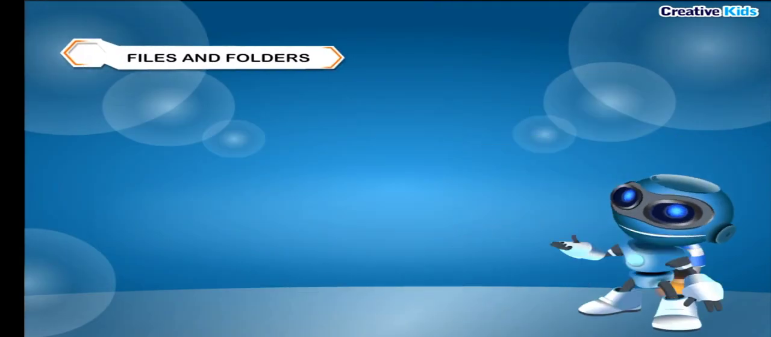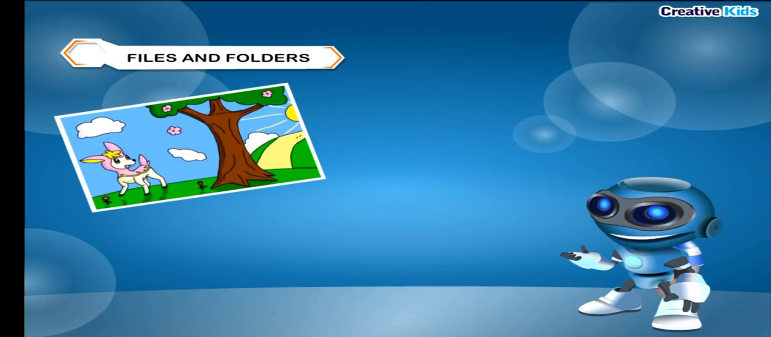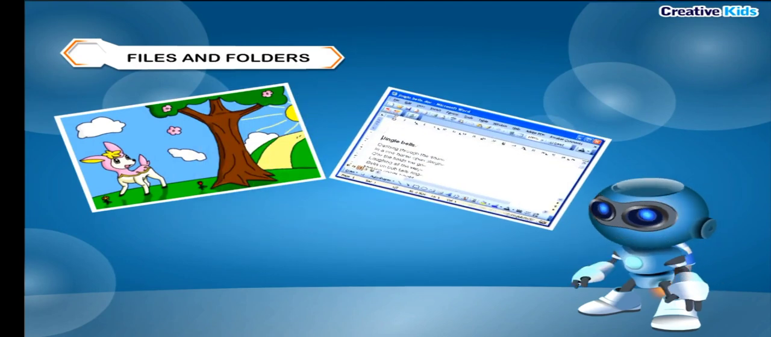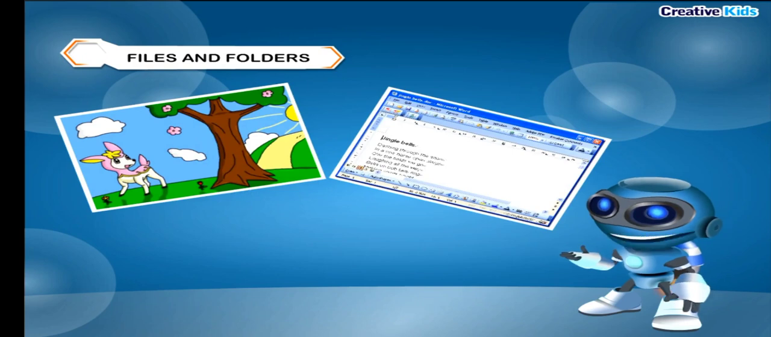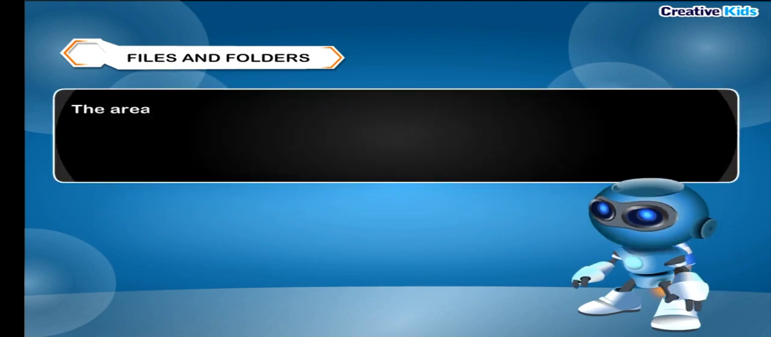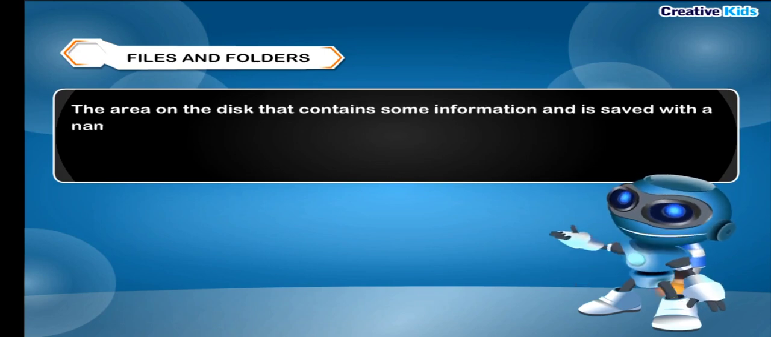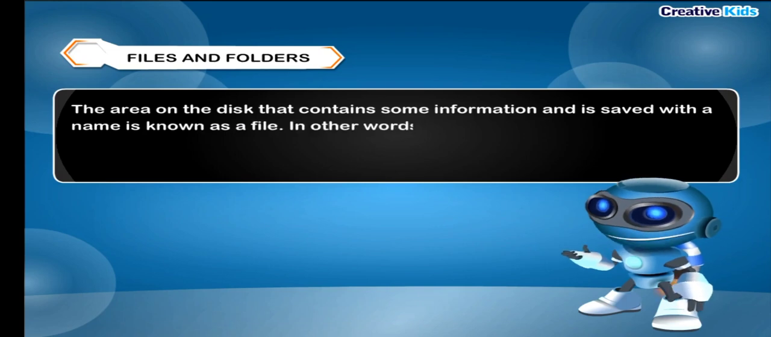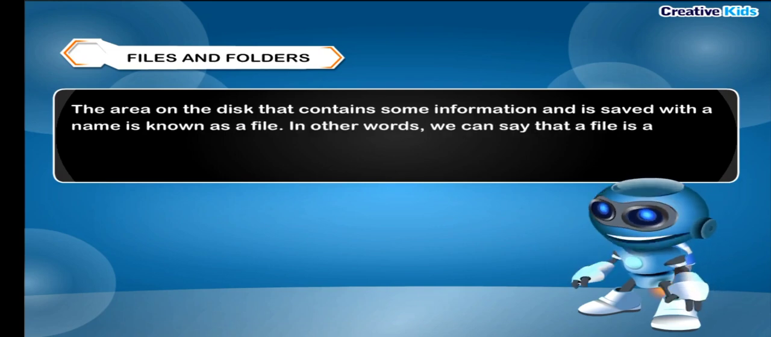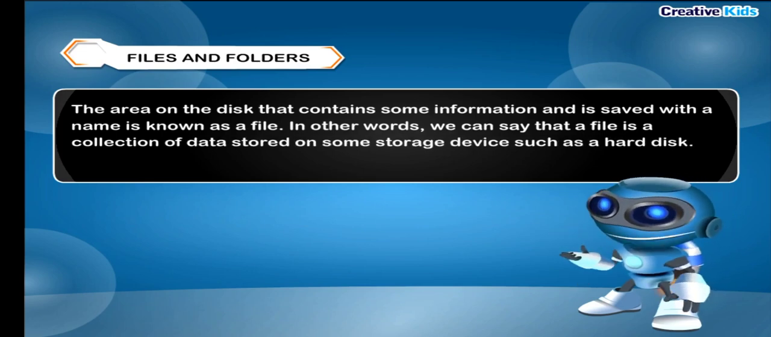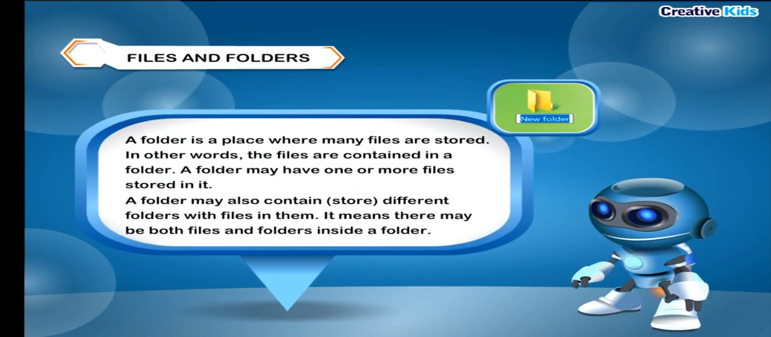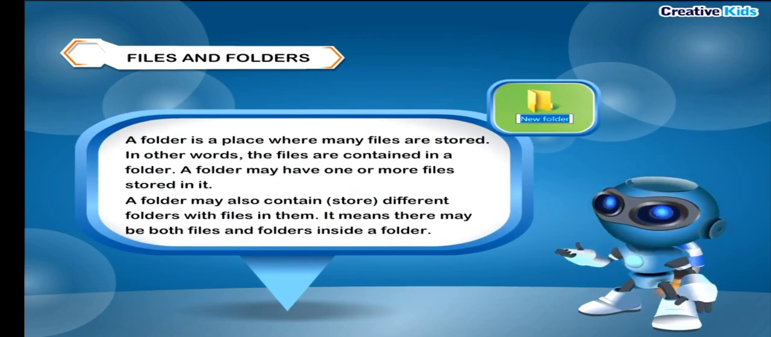Files and folders. Suppose you are drawing a picture in Paint or typing a letter in Microsoft Word. After completing the task, what do you do? You simply save it on your disk with a name. The area on the disk that contains some information and is saved with a name is known as a file. In other words, we can say that a file is a collection of data stored on some storage device, such as a hard disk. A folder is a place where many files are stored.